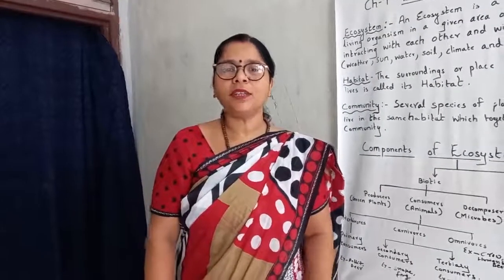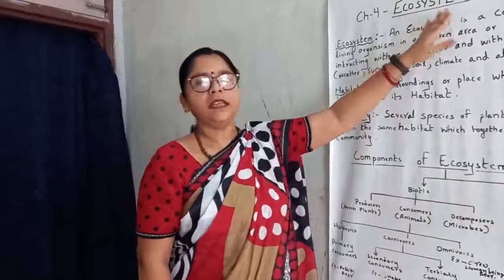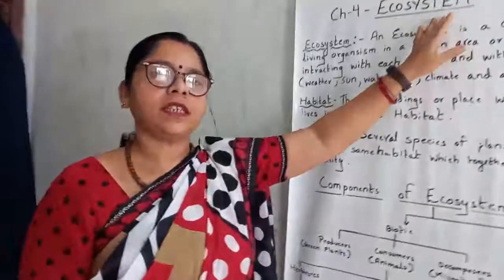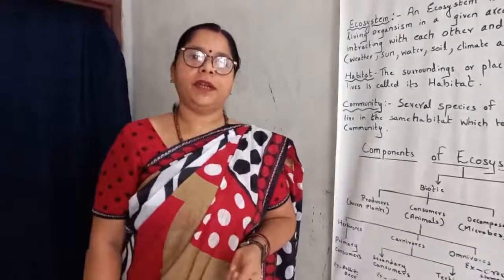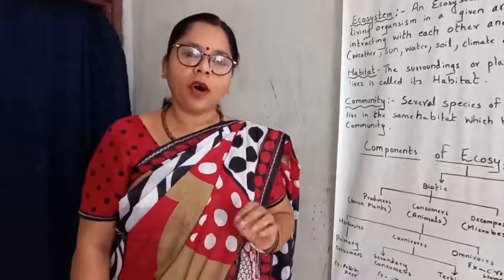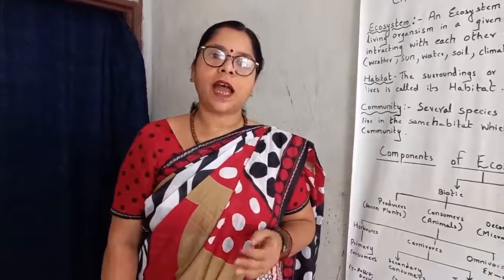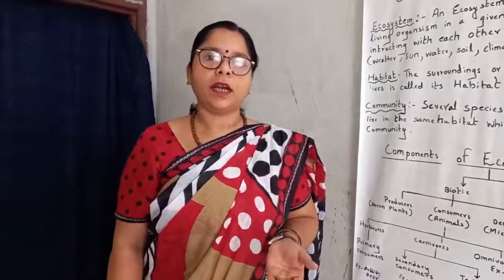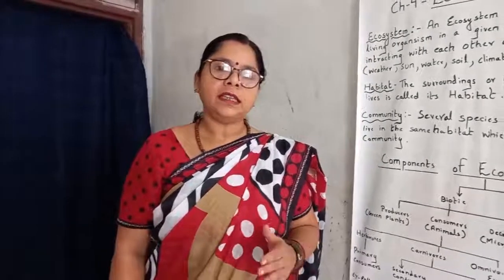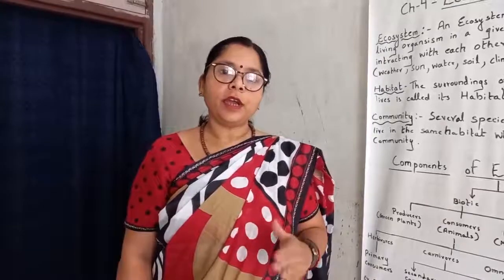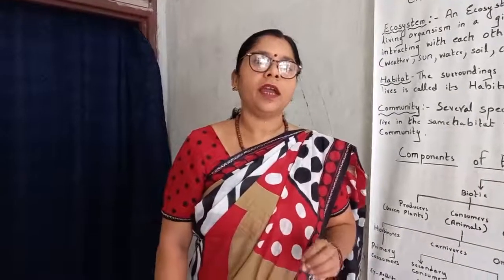Today we start with a new chapter, that is ecosystem. What is ecosystem? Ecosystem means the relationship between abiotic and biotic components. Biotic components are all the living things, maybe plants, human beings and animals. And abiotic components are water, sun, weather, temperature. These are abiotic components. So ecosystem is the relationship between biotic and abiotic components, that is called ecosystem.